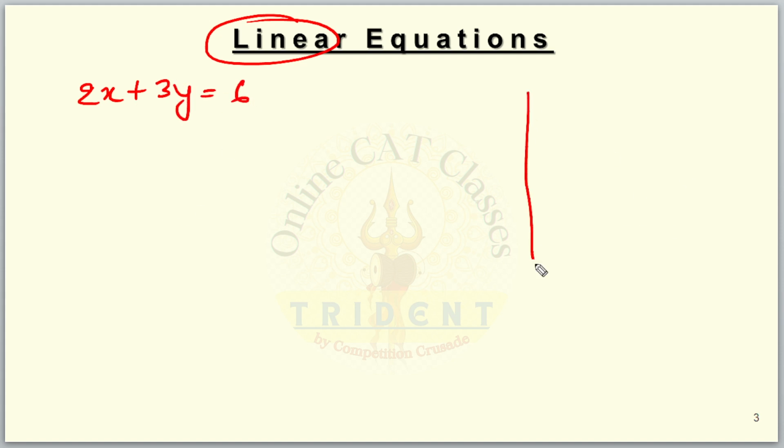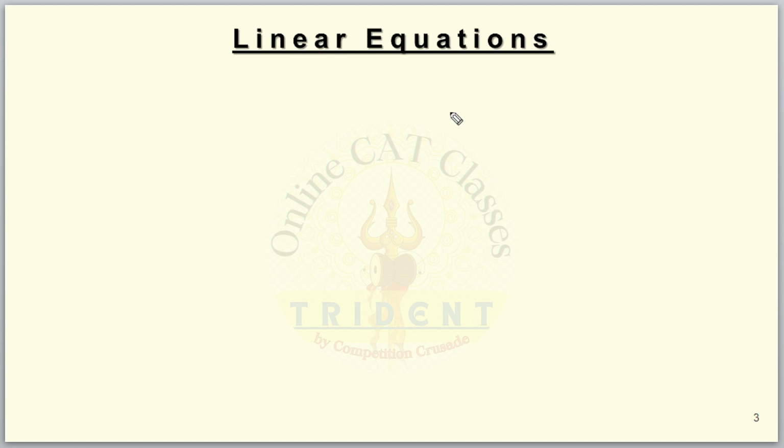If you jot it down as a graph, you will always realize that this is going to be a straight line. Obviously the slope is negative, so it is going to be a line like this. Because the graph is that of a line, these types of equations are called linear equations. Also, solving linear equations is always favorable simultaneously. If you have two equations, you can solve them simultaneously and get the solutions.